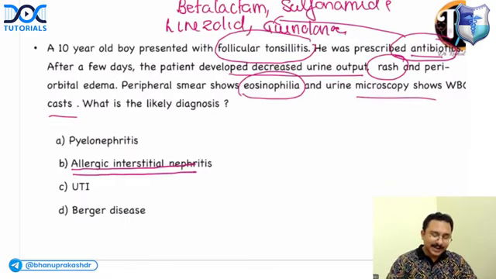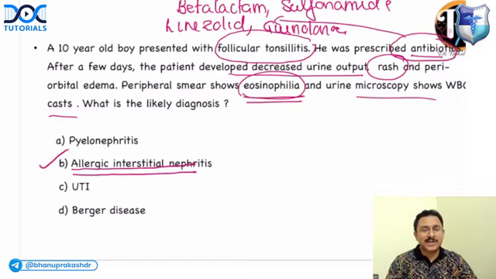So this is the likely diagnosis, wherein the peripheral smear can show eosinophilia. Obviously, it is an allergic response. So Parthasarathi, your doubt is, sir, there is WBC cast.